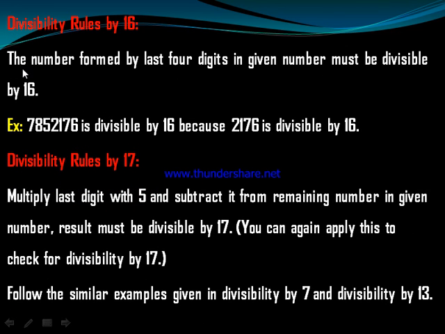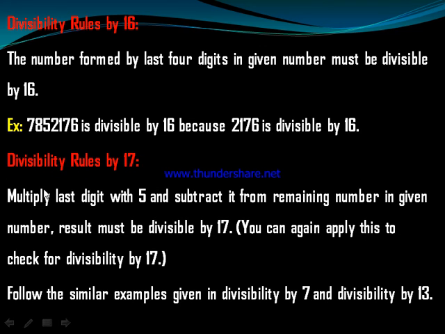Divisibility rule by 16: the number formed by the last 4 digits of a number must be divisible by 16. Example, 7,852,176 is divisible by 16 because 2176 is divisible by 16. We need to see 4 digits. If the 4 digits are divisible by 16, then the whole number will be divisible by 16.